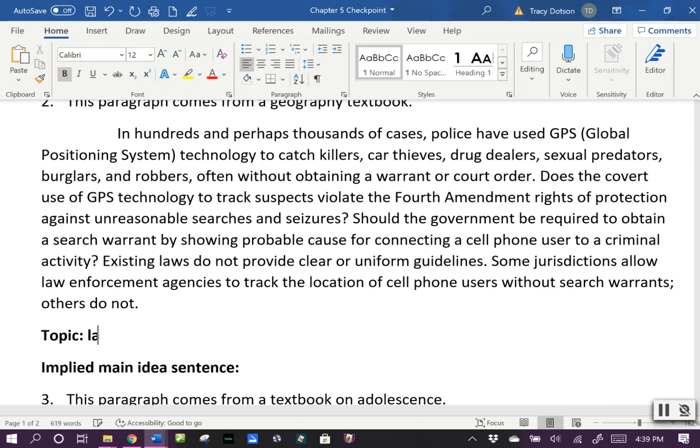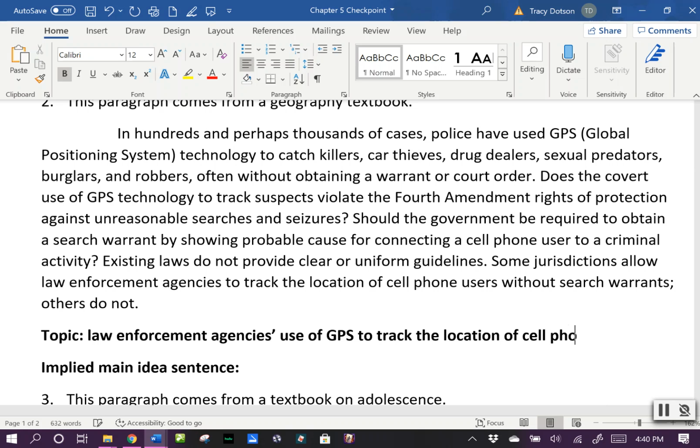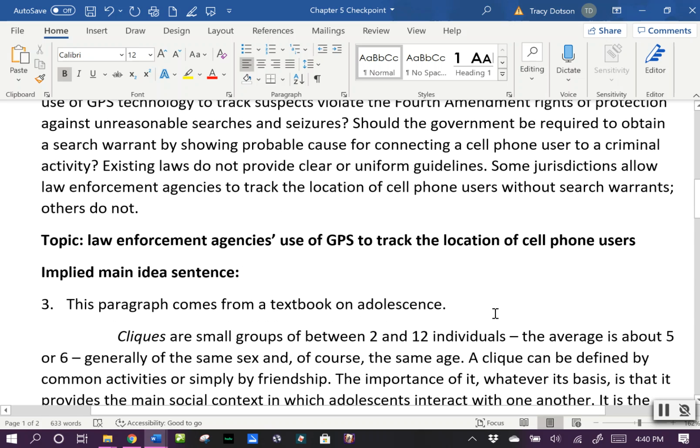So our topic here is law enforcement agencies' use of GPS to track the location of cell phone users. Okay, so that's a big phrase for our topic, but we want to make sure that our main idea has our full topic in there. So what is it that we're saying about that?